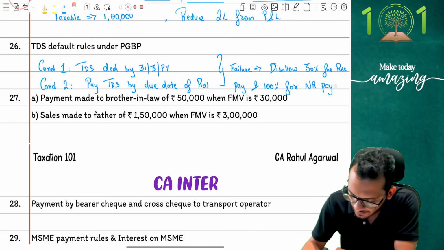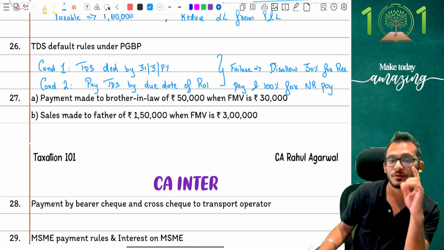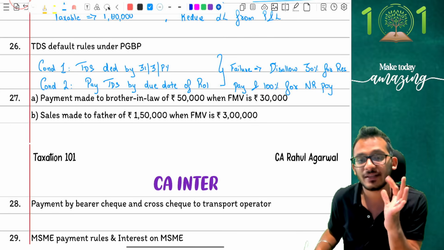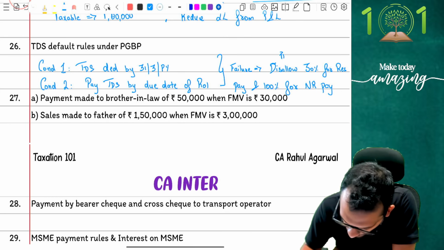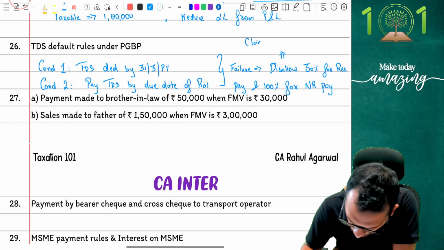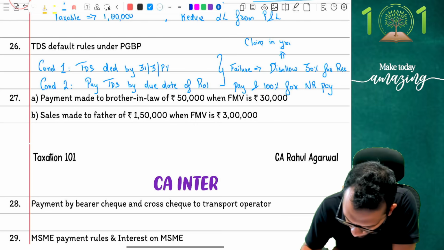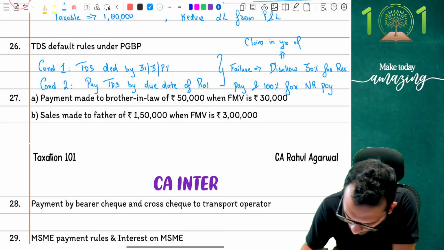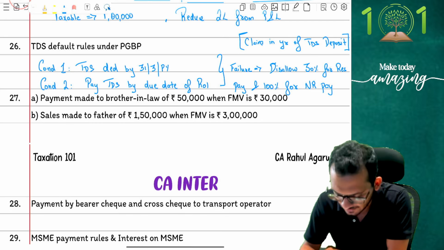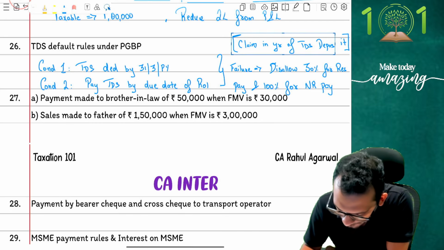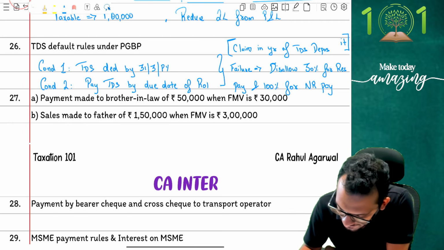So income tax basically comes and says, my dear child, do your job properly. If you're not going to do your job properly, I'm going to disallow 30% for resident payments and 100% for non-resident payments, but claim in the year of depositing TDS. Matlab, income tax is saying it's not a permanent disallowance, it's a temporary disallowance. You can claim it in a future year when you end up depositing the TDS. So whenever you deposit the TDS, that time I'll give you the number.